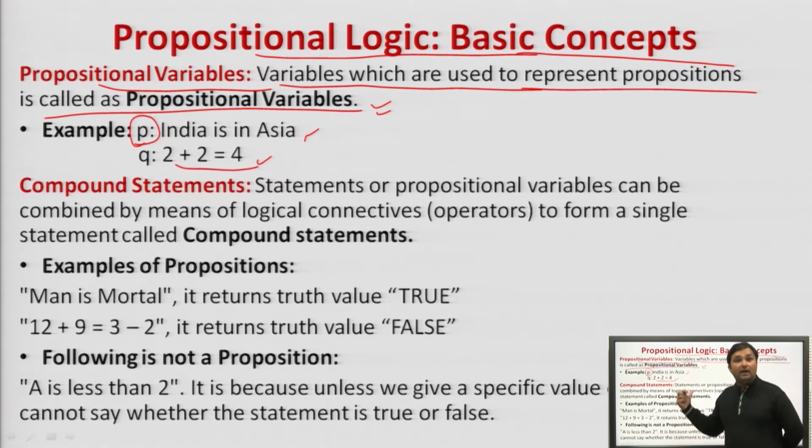So this is a proposition, and for representing this proposition we are using a variable called Q. Hence we can say that P and Q are the propositional variables which are used to represent these propositions. Hence we conclude that the variables which are used to represent propositions are called propositional variables.